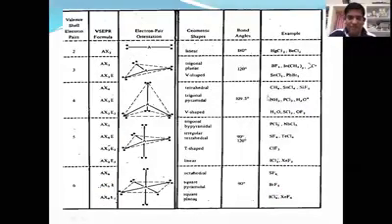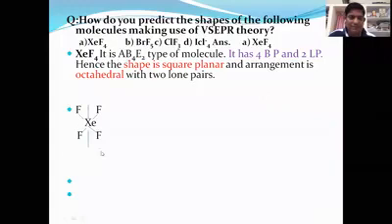Again, I would like to go back to my topic, right? Now see this XeF4. This is xenon, which contains 1 lone pair here, and another lone pair here. The central atom is xenon, which I'm taking as A, and it contains 4 fluorine atoms.